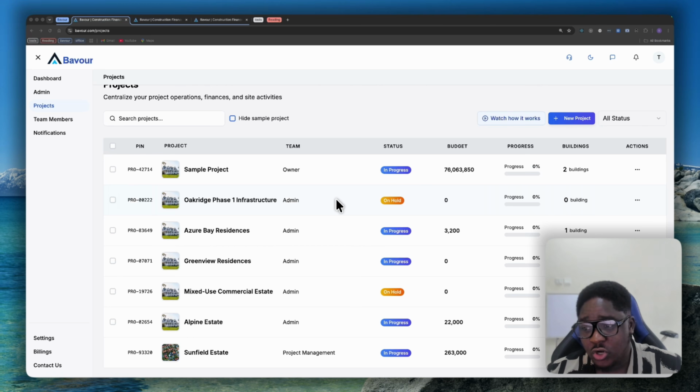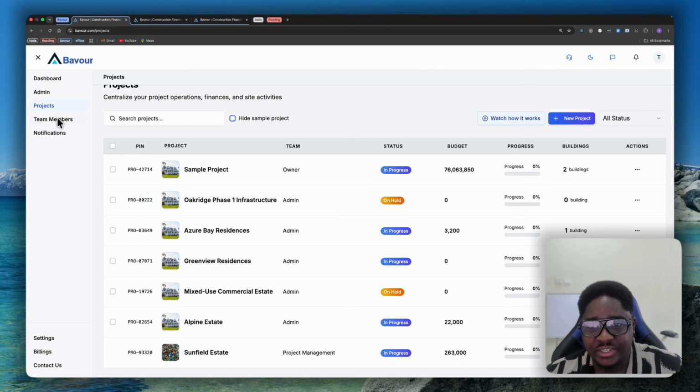Now, it's very important to also state that Bavour takes security very seriously, especially when it comes to role-based access. So only those you invite to your project and add to your finance team can see the financial record of any of your projects or buildings. Somebody in operations does not have access to that. They won't even see it when they log in to access the project. Somebody in procurement, for instance, would not see it.